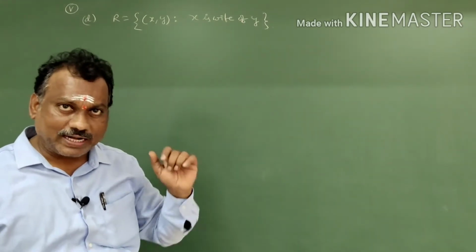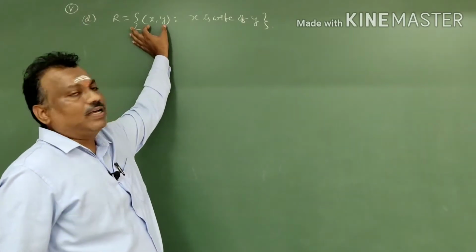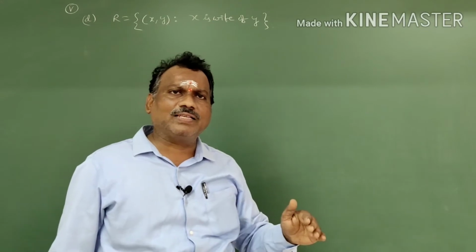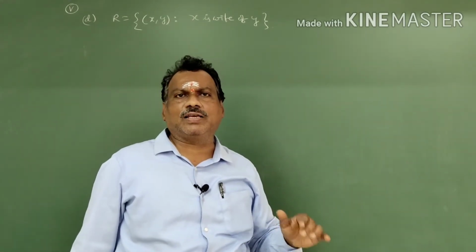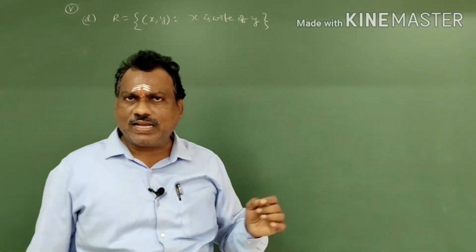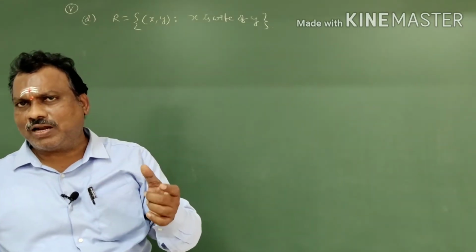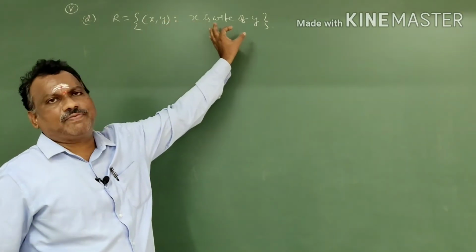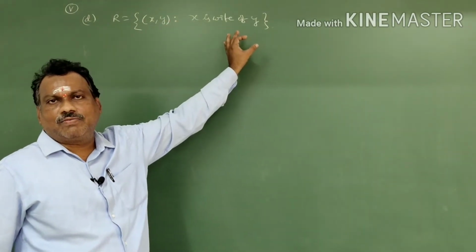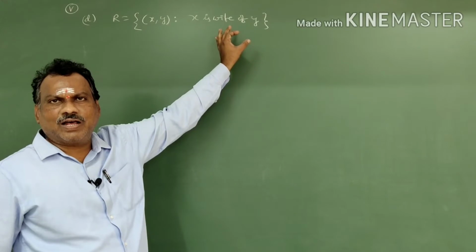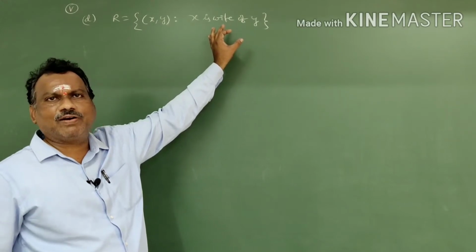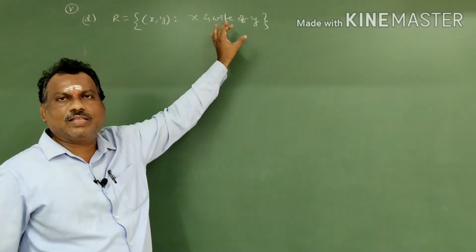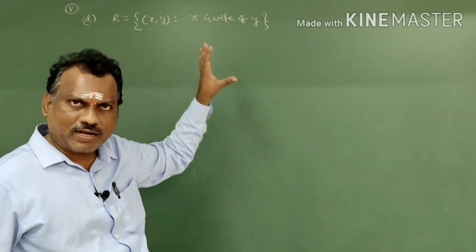Now we will check symmetric. What is the rule? If (x, y) belongs to R, that implies (y, x) belongs to R. If (x, y) belongs to R, the relation is x is wife of y. But for (y, x) to belong to R, y would have to be wife of x, which is never possible, and (y, x) is not possible. That's why it is not symmetric also.